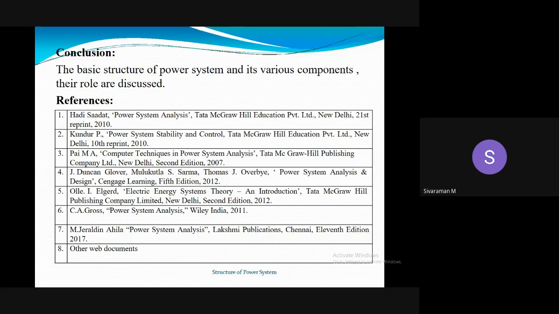So in this class, we discussed the basic structure of power system and the various components involved in it and their roles. So these are some references.